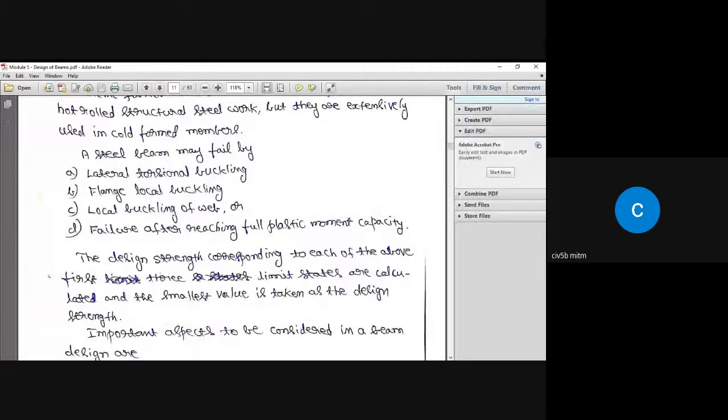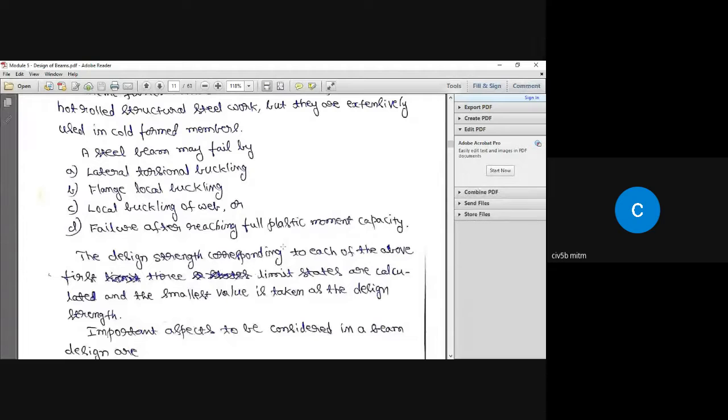Okay, good morning, guys. Let me start with the design procedure. And I'm going to start where I had stopped yesterday. A steel beam may fail in different ways, mainly the following four: lateral torsional buckling, flange local buckling, buckling of web, and also failure after reaching full plastic moment capacity.